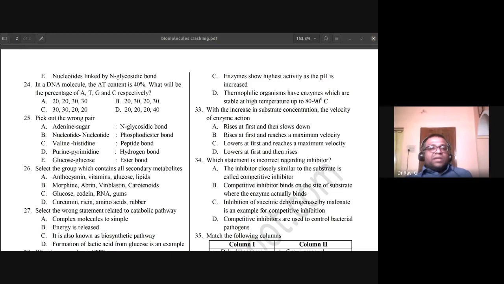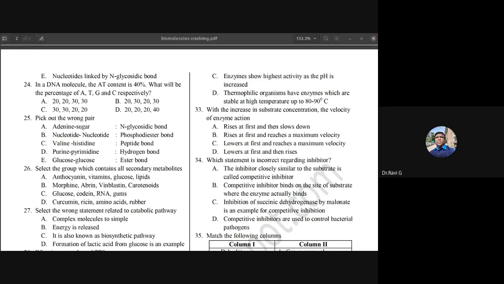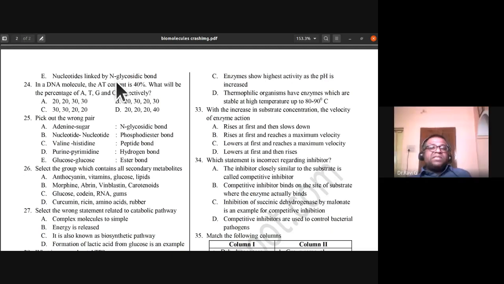the answer. So now you understood how to get it, isn't it? This is based on base equivalence rule. The amount of adenine is always equal to the amount of thymine, and the amount of cytosine is always equal to the amount of guanine. So it is based on this Erwin Chargaff's base equivalence rule. We have come to this conclusion that adenine is 20, thymine is 20, guanine is 30, and cytosine is 30.